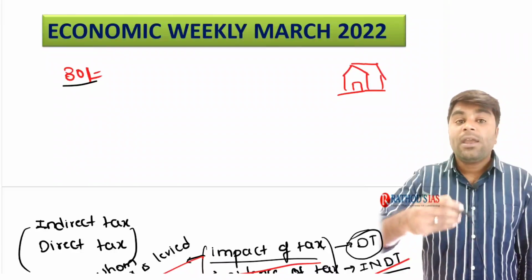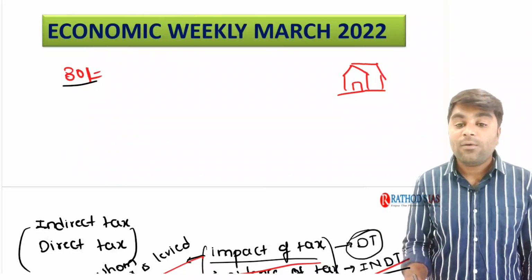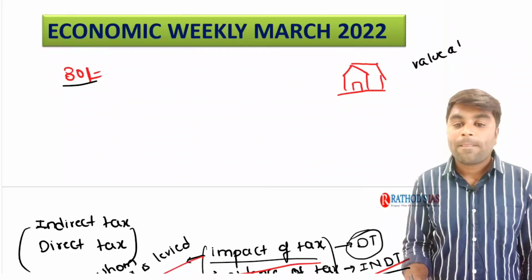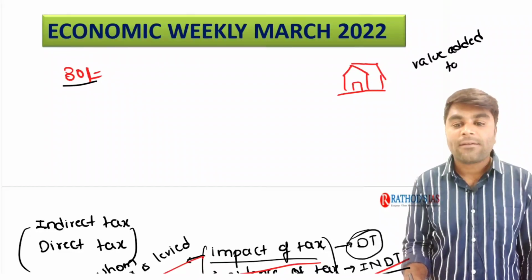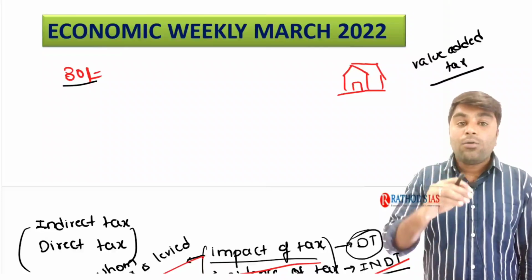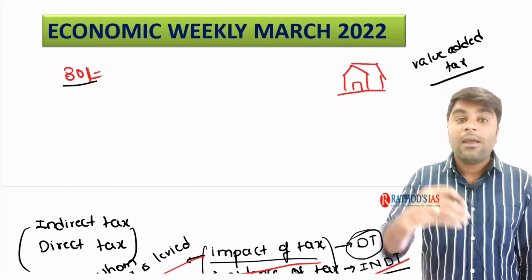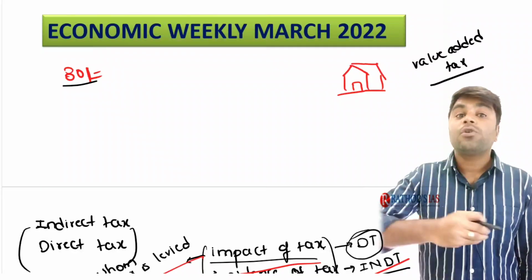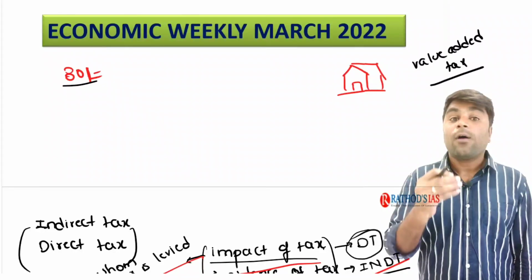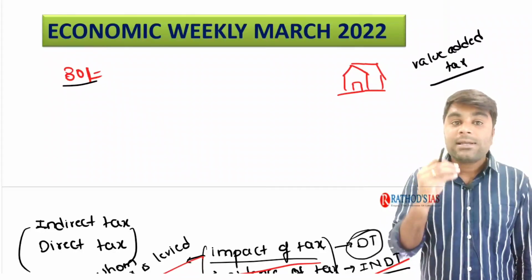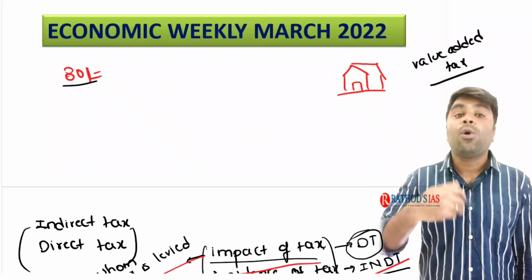Earlier there used to be a tax called VAT, value added tax. The current GST is nothing but a value added tax which is imposed all over the country. It is often said that GST is nothing but a single VAT for the whole country.